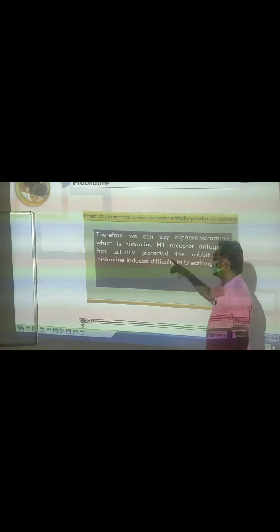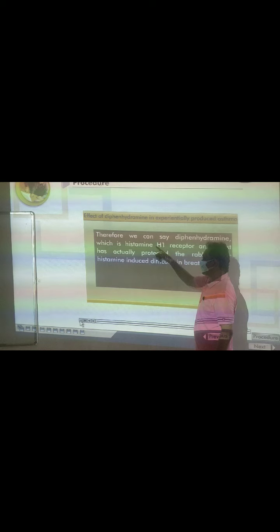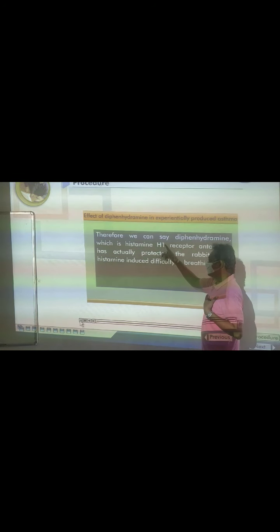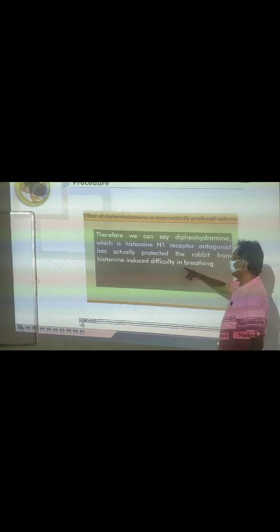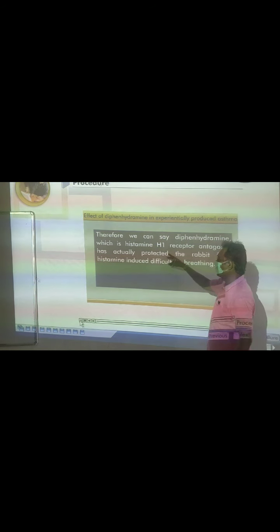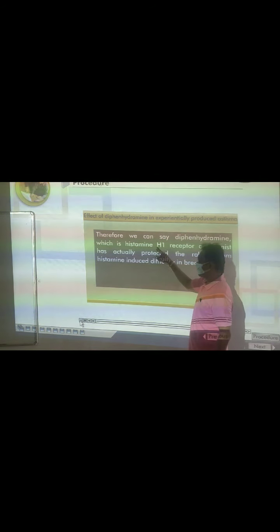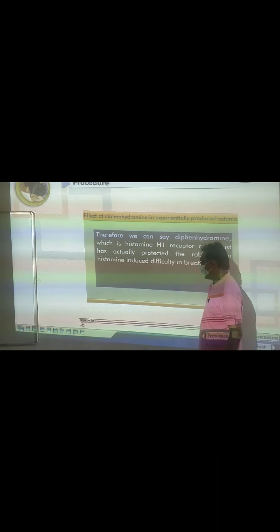Therefore, you can see the diphenhydramine antagonizes histamine, and the H1 receptors are present in the lungs and bronchi. Difficulty in the breathing occurs because of the H1 receptor. H1 is present in the bronchi, smooth muscles.